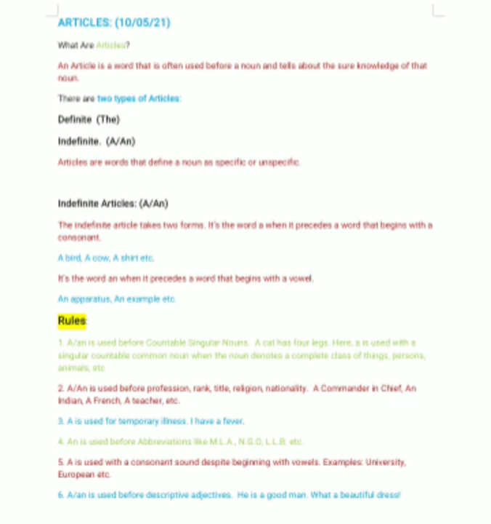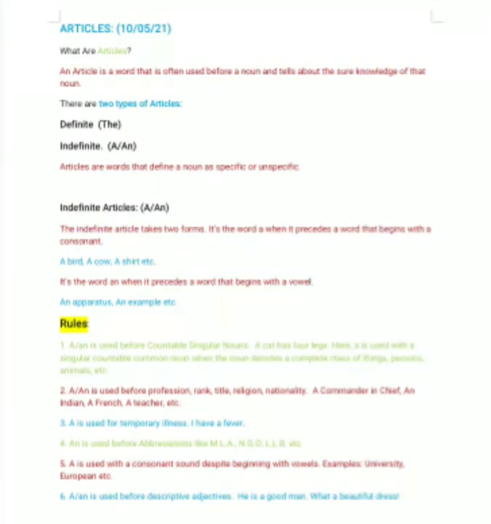So there are how many kinds of articles? I know you know the answer. There are two kinds of articles, definite and indefinite. Definite means the, and indefinite means a or an. So articles are the words that define a noun as specific or unspecific. Specific generally means the definite one, that is the, and unspecific means the indefinite article, that is a or an.